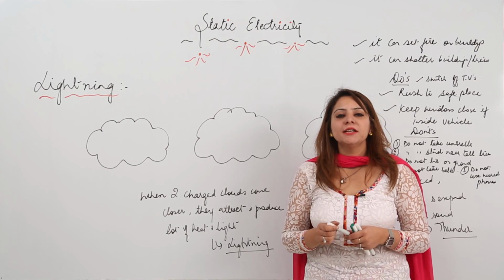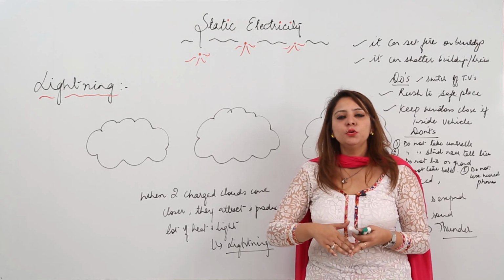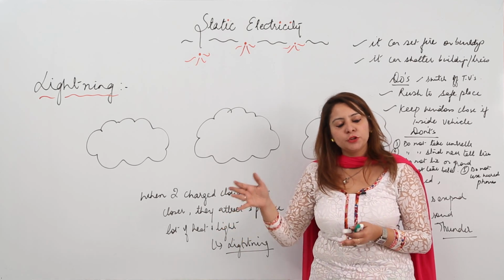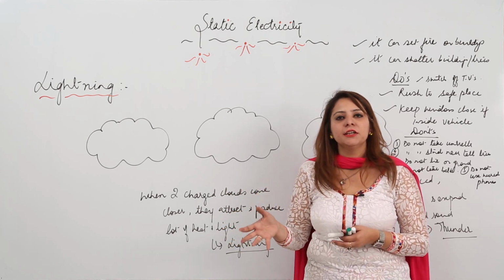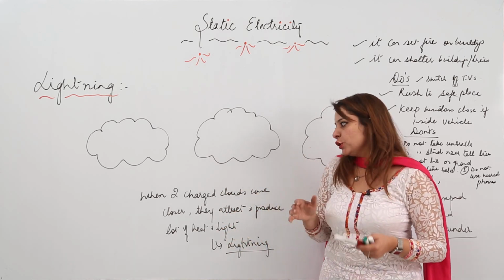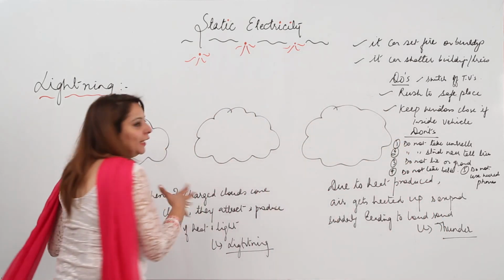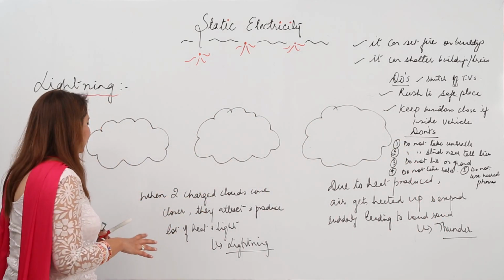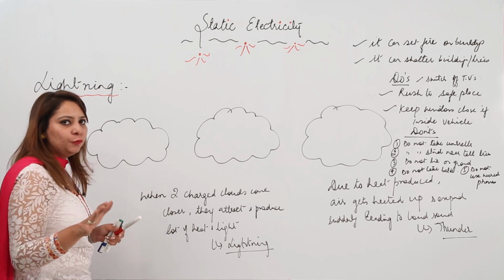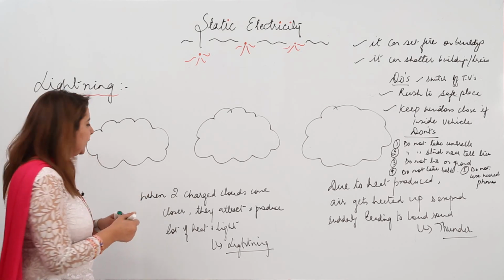Now we are going to start with lightning. Benjamin Franklin actually proved that whenever there is a thunderstorm, the clouds get charged. So how are lightning and thundering caused? We are going to study that. It has been confirmed that during the thunderstorm, the clouds get charged.